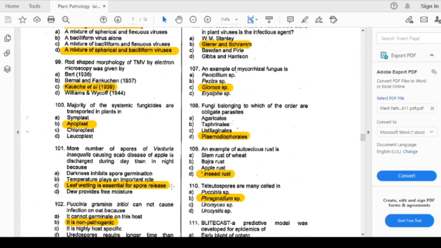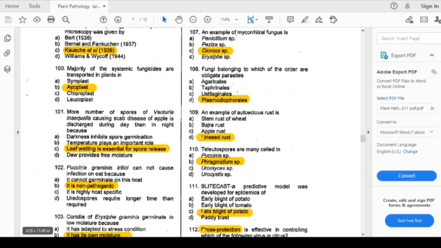In Venturia inaequalis, the causal organism of apple scab, the major criterion is that leaf wetting is essential for the spore release. So if the leaf is wet and the moisture is more, then it definitely will cause the Venturia inaequalis. So now we will come to the next question, question number 102.